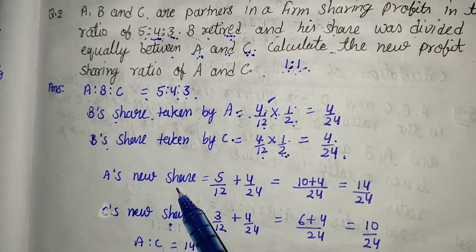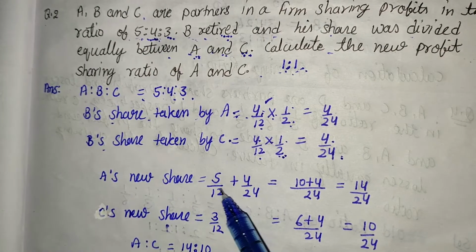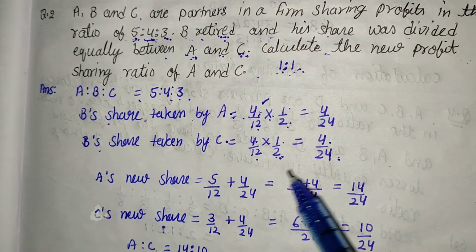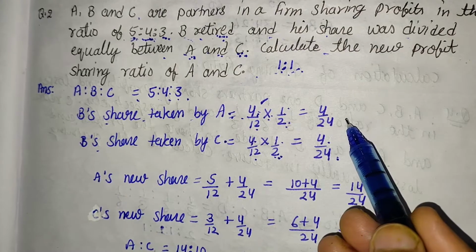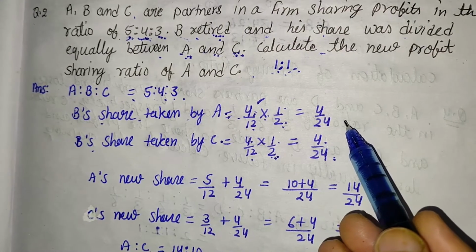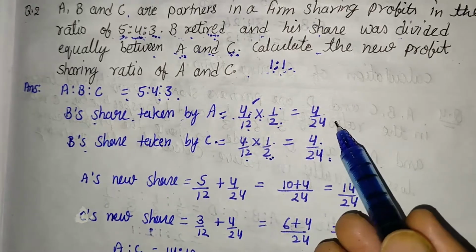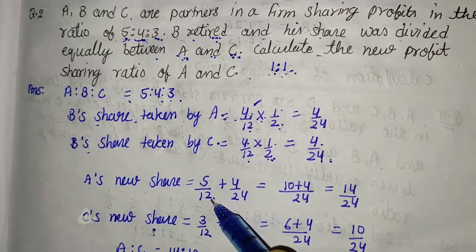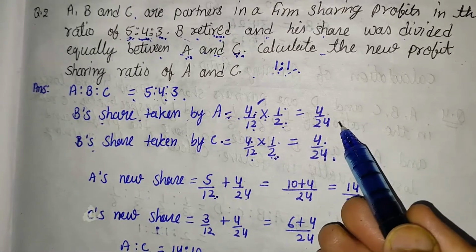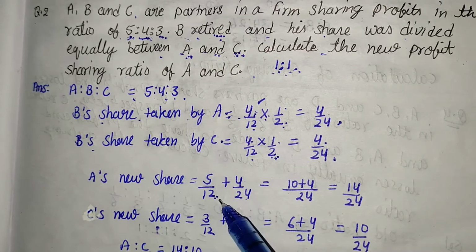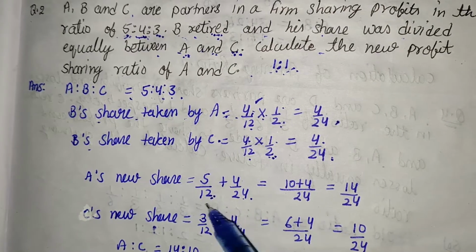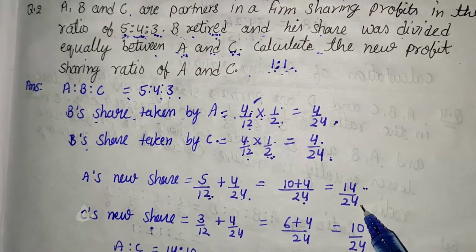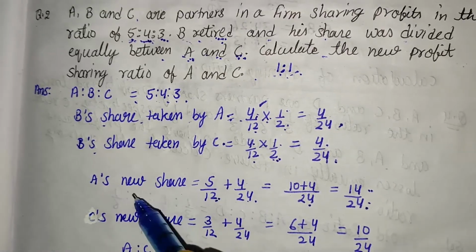The new share of A. Before retirement, A's share is 5 upon 12, and after the retirement of B, some share is also taken by A. It means A is in a gain position, and if A takes some share of B, that is added to their share. It means 5 upon 12 is their old share and 4 upon 24 is A's gain, and the LCM of both 12 and 24 is 24. After solving this equation, we are getting 14 upon 24. That is the new share of A.